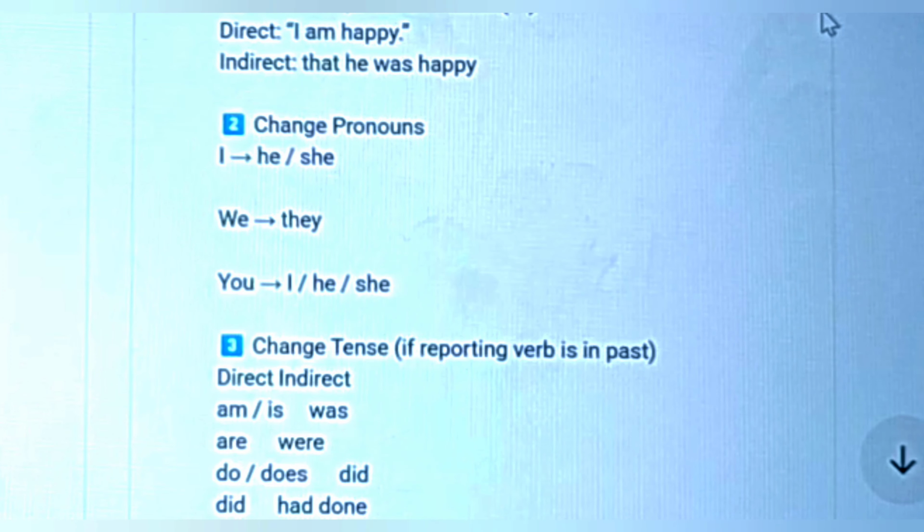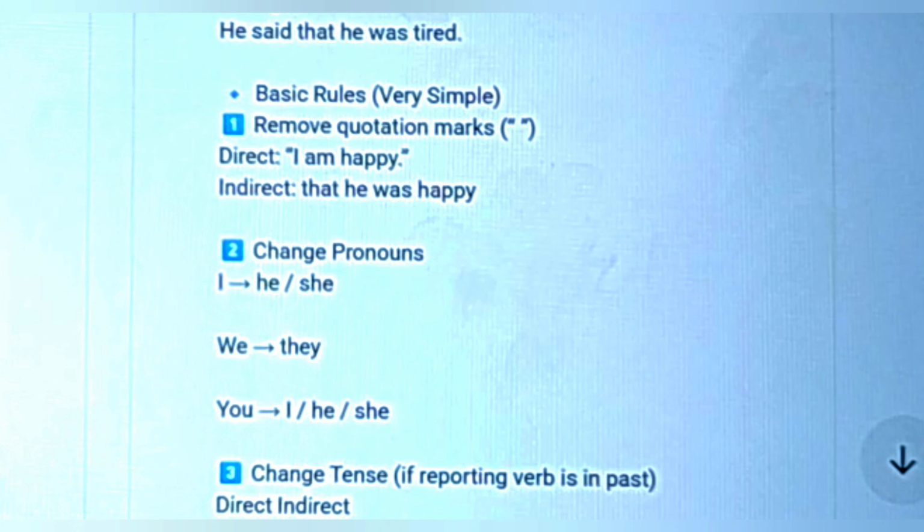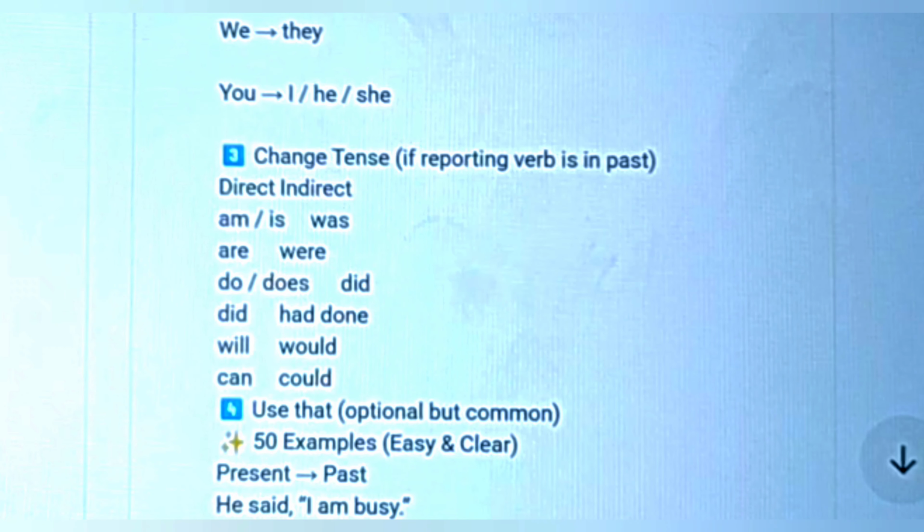Again so you can understand clearly. Basic rule here, simply remove quotation marks, the first one. Direct, I'm happy, and indirect, when we remove the quotation mark, that he was happy. You change pronouns, I changes to he, she, we change to they, you change to I, he or she. And change tense. If the reporting word is in past, am changes to was, are changes to were, do, does change to did, have changes to had, will changes to would, can changes to could.